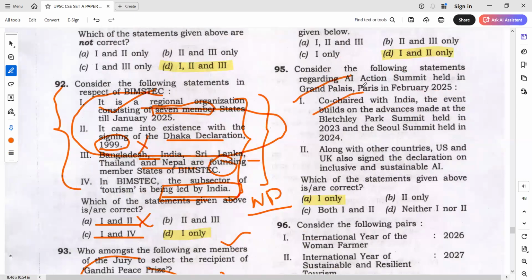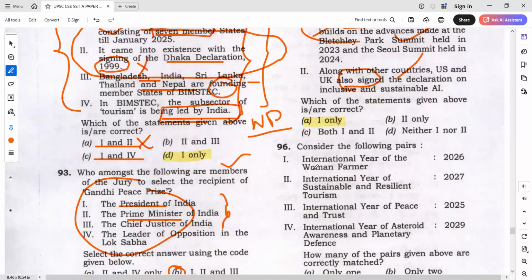A Action Summit held and clearly we said that India has co-chaired. Last year also, in the elimination classes, I told you co-chaired is generally observer, co-chaired and all will be plain. So co-chaired with India, half of the statement is already right. You don't have to think much. Along with other countries, US and UK also signed the declaration. So do you think US will sign such declarations with whatever happening recently?